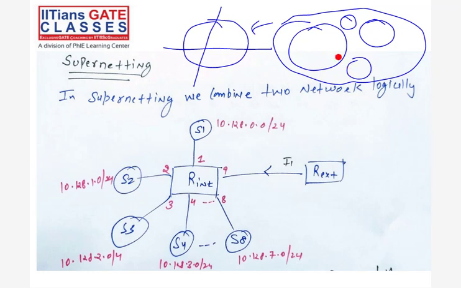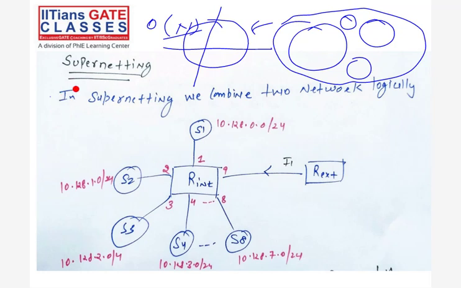So multiple networks here, I'm joining into a single network. That is the meaning of supernetting. We do supernetting because there are so many entries in the router table. All the time we have to do the masking when a packet comes, and in the worst case, you have to go through all the entries, right? So your time complexity becomes order of n. To reduce the number of entries, we have to do supernetting. That is the main advantage of using supernetting, right?